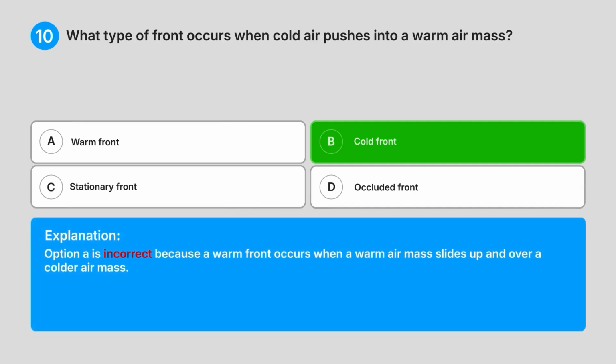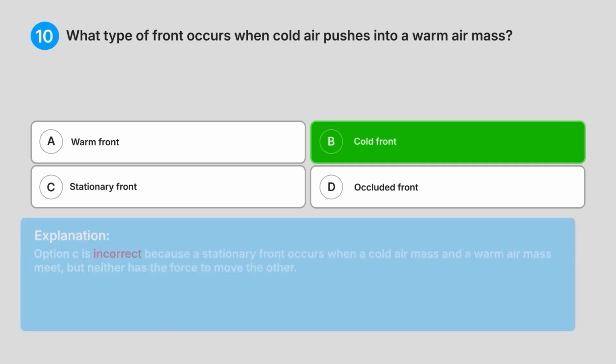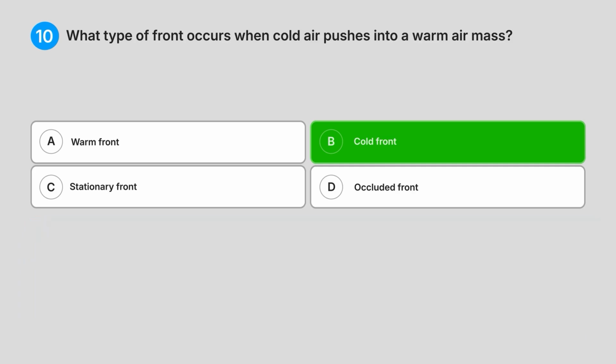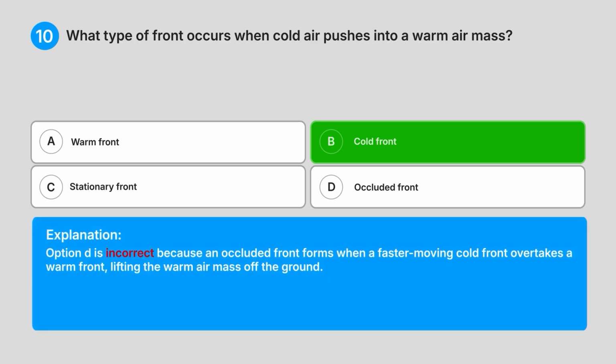Option A is incorrect because a warm front occurs when a warm air mass slides up and over a colder air mass. Option C is incorrect because a stationary front occurs when a cold air mass and a warm air mass meet, but neither has the force to move the other. Option D is incorrect because an occluded front forms when a faster moving cold front overtakes a warm front, lifting the warm air mass off the ground.